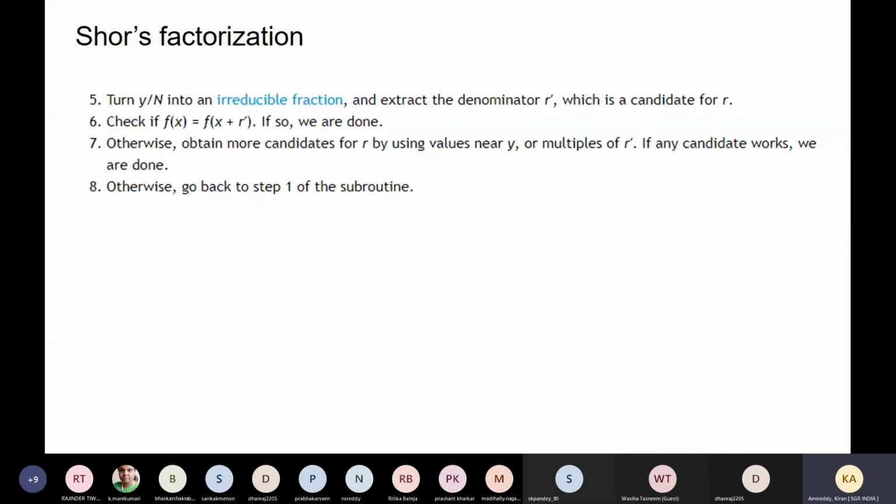I have given simple steps here. In the first two steps, we take the given value n and try to get it into a factorization form. Then that form is submitted to the quantum computation, where we apply the quantum Fourier transform.